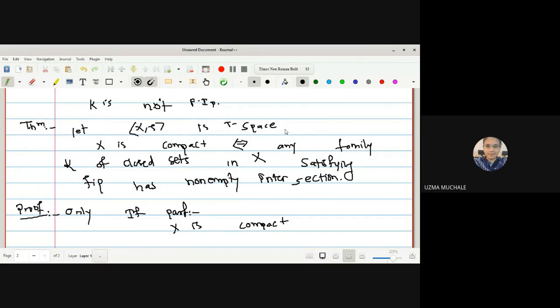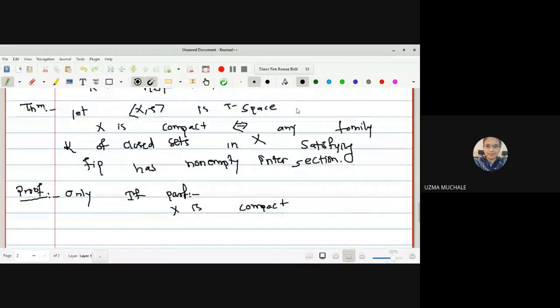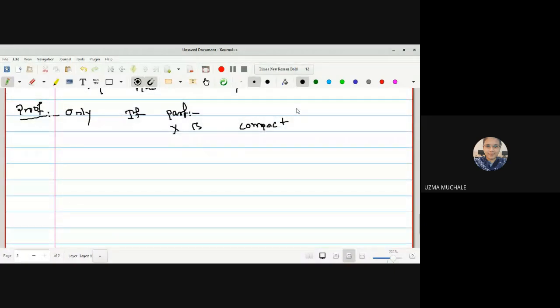Okay. Now let me write down what is given to us. Given is that X is compact.